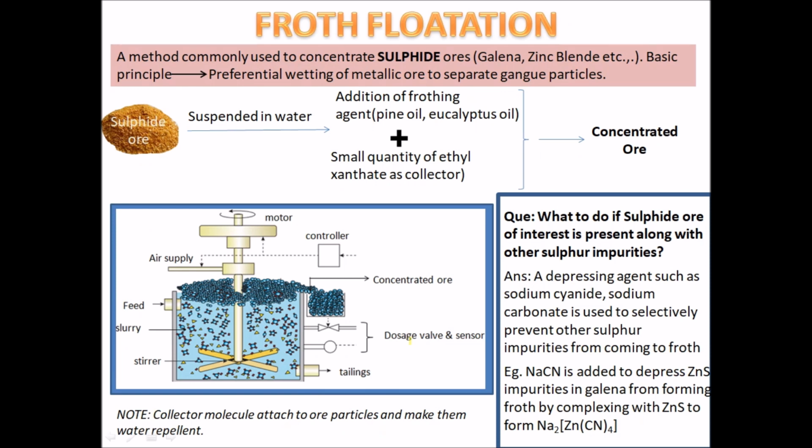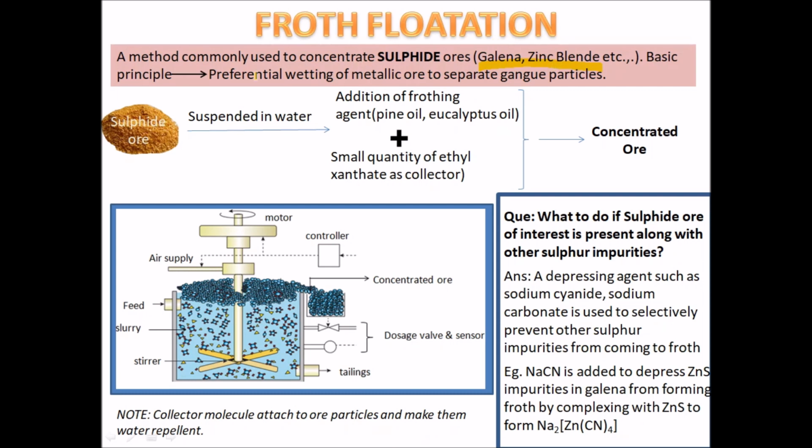The second method for the concentration of the ore is called froth flotation. This is a method which is commonly used to concentrate the sulfide ores, especially galena and zinc blende are some of the examples of ores which undergo froth flotation.